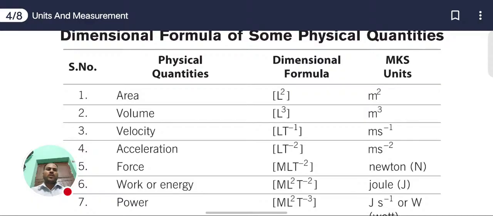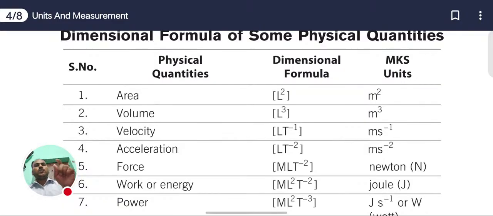Nowadays we use two systems, one is MKS, another is the SI unit system, the international standard units. So this is the MKS unit, and this is the dimensional formula. What is the dimensional formula of area? L square. Here we are not writing M because length is measured in meters.